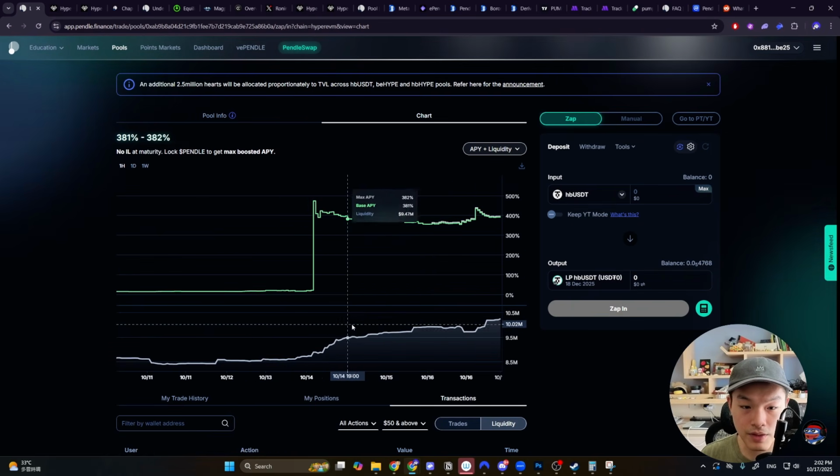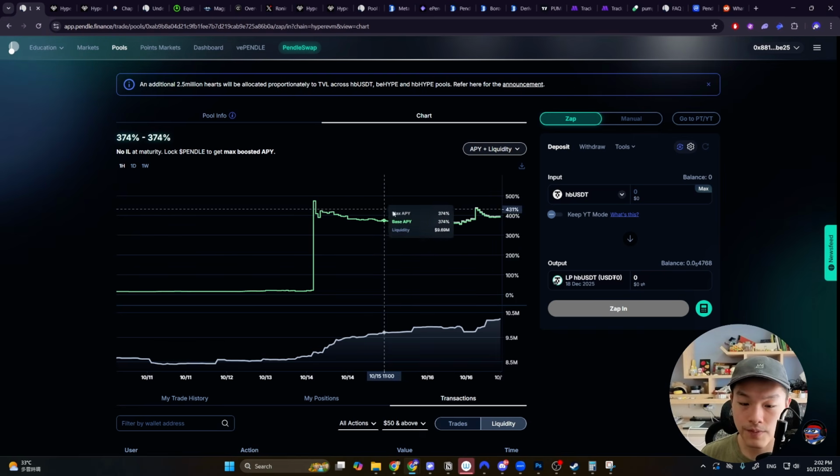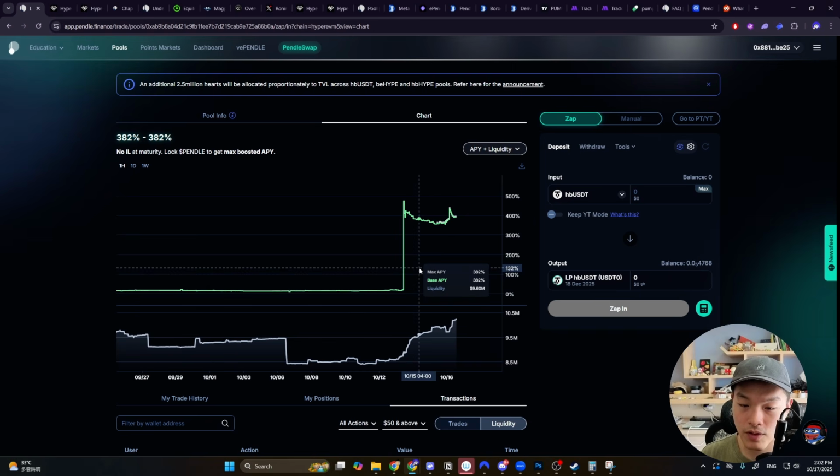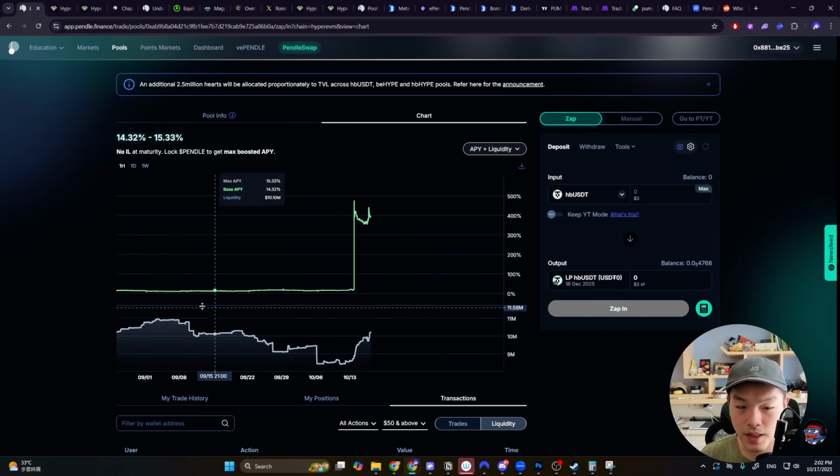You can see the increasing liquidity from like 8 million to about 10 million here. And just like any liquidity pools, right? The more liquidity, the less APR you will generate, assuming the volume stays the same. But if we zoom out back here, the liquidity was even higher.